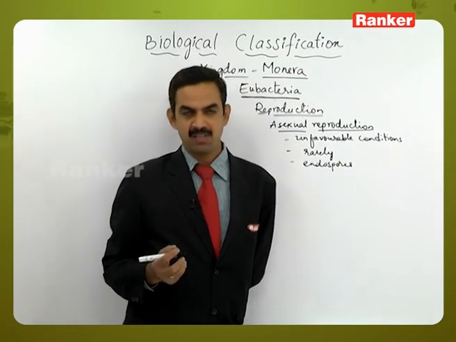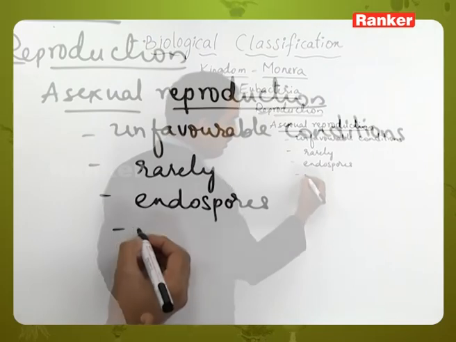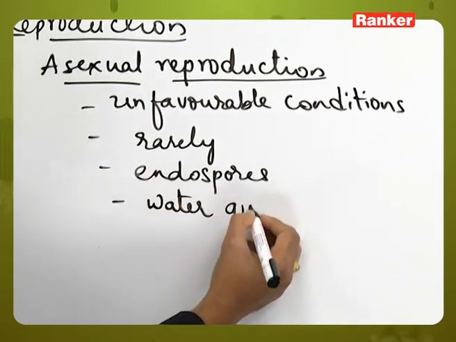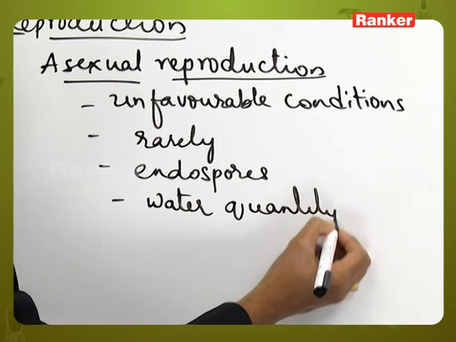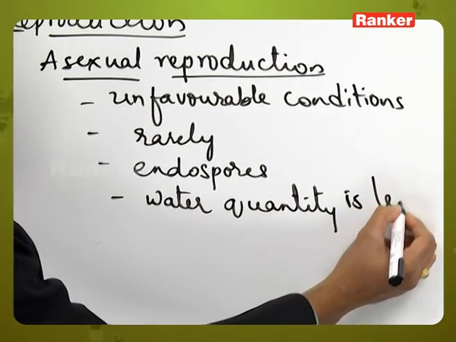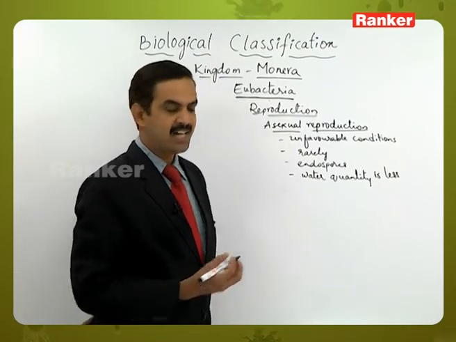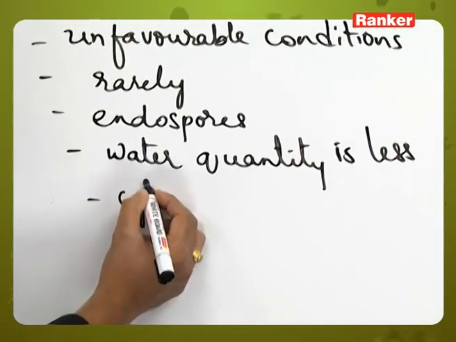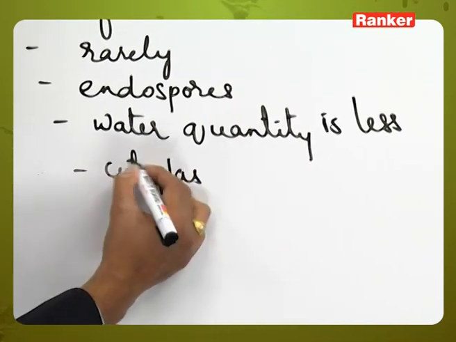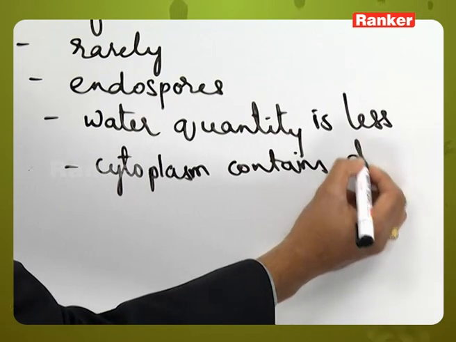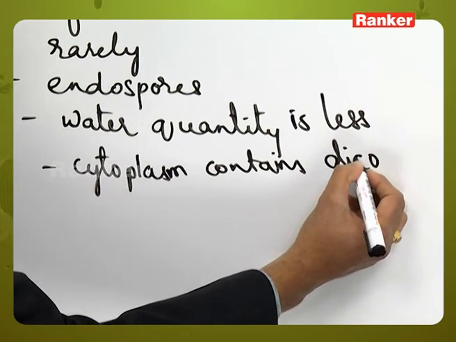So, when unfavorable conditions are there, the water quantity is less inside the cytoplasm. At the same time, the cytoplasm contains a special type of chemical called dipicolinic acid.